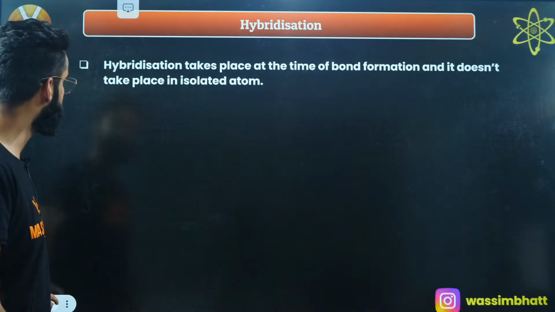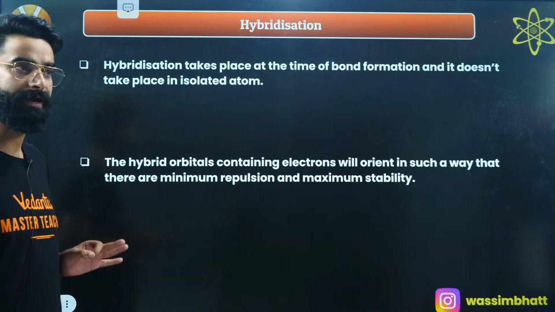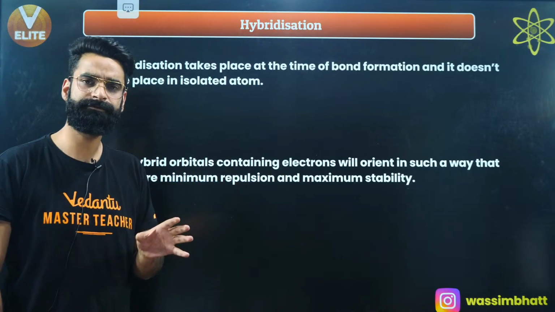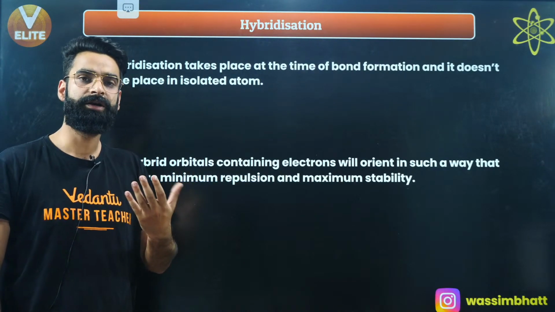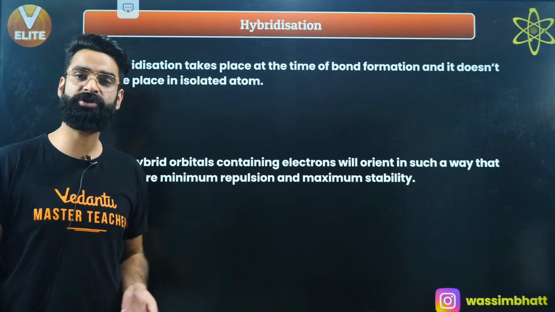I'm sure you would have taken note of all these points. And people, understand, once the hybrid orbitals are formed, they will start doing the overlapping, and overlapping of hybrid orbitals will lead to the formation of sigma bonds.